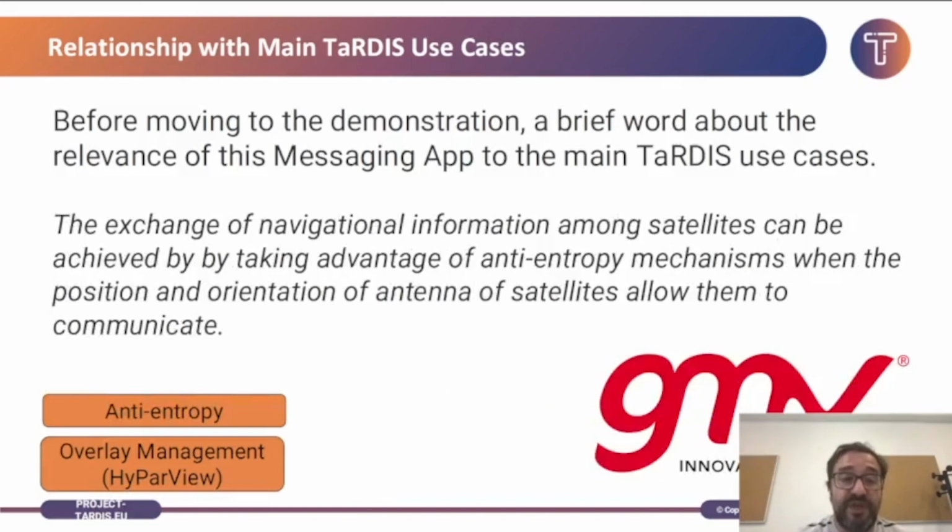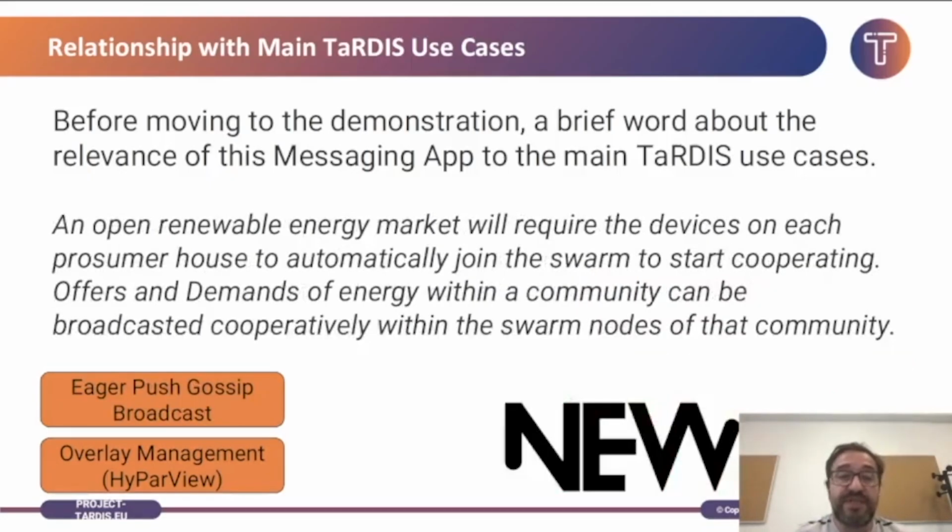In the case of GMV, we can use anti-entropy to allow nodes to exchange information when they have the ability to do so, due to the different orientation and position of antennas between satellites, so that they can exchange navigational information about themselves and other satellites. For the case of EDP, new R&D, they want to build a renewable energy market, and this will require devices that are part of the system to cooperate to match offers and demands from different consumers. This can be achieved using an overlay like Hyper-V and some gossip protocol.